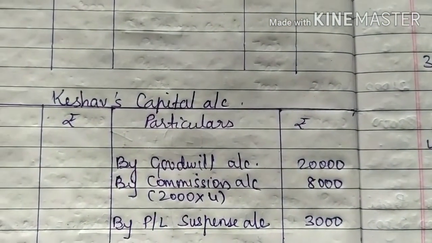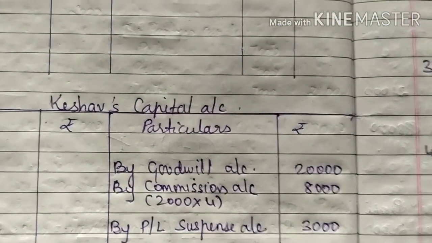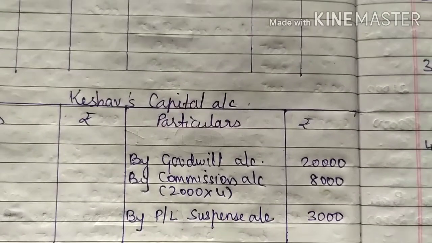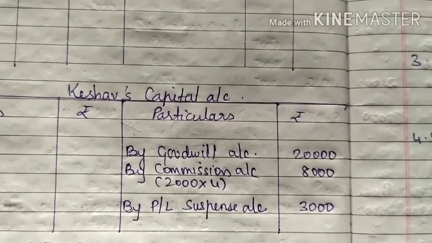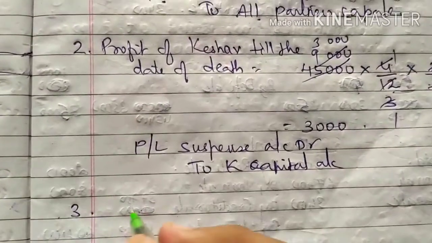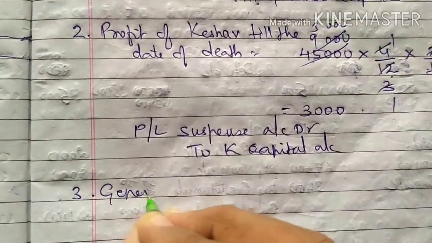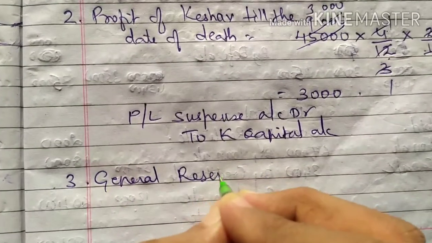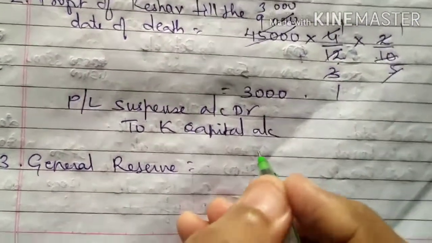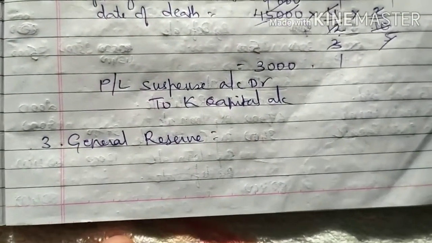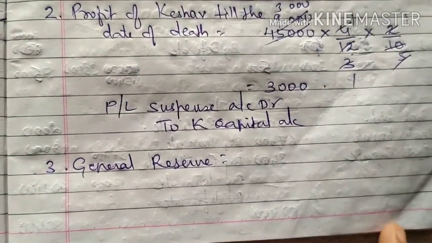Now from the balance sheet you have to transfer one item, that is general reserve, because in the general reserve you have share of all the 3 partners. So now calculate share of Keshav. So general reserve is an accumulated profit which we give to all the partners at the time of winding up, at the time of admission. So same way at the time of death also.